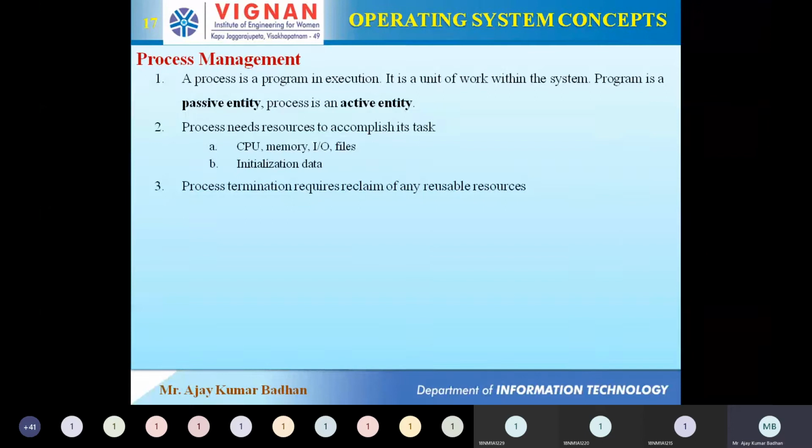We know the RAM size is small. If you keep on loading programs into RAM and executing them, and you're not getting those programs out of RAM, then after a certain limit, whether 4 GB or 8 GB, it will say that main memory doesn't have sufficient memory to execute your programs. That's the problem.